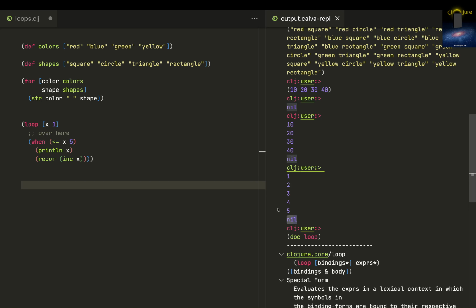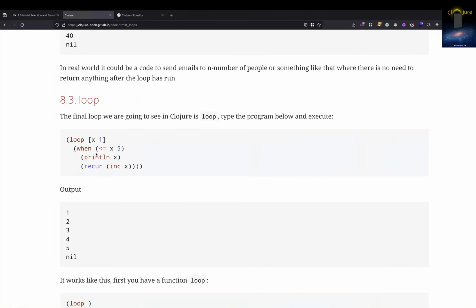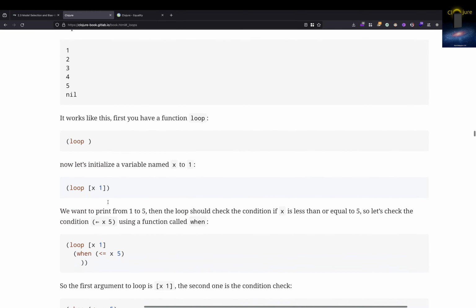Sorry, I can't say that loop returns something or nothing, because I've just put println over here, and println returns nothing. So that's what happens, right? So this is what loop is.